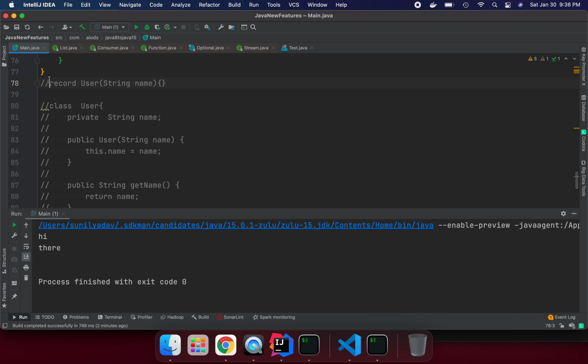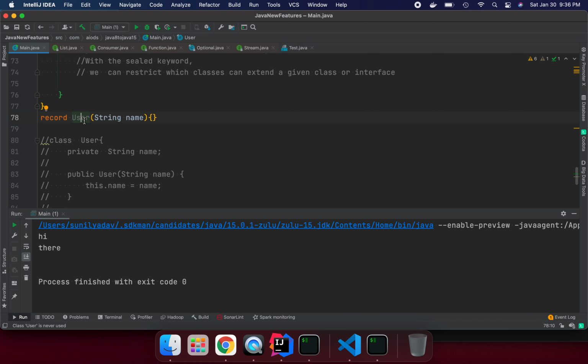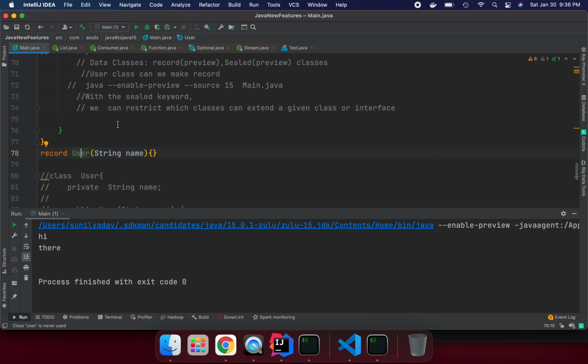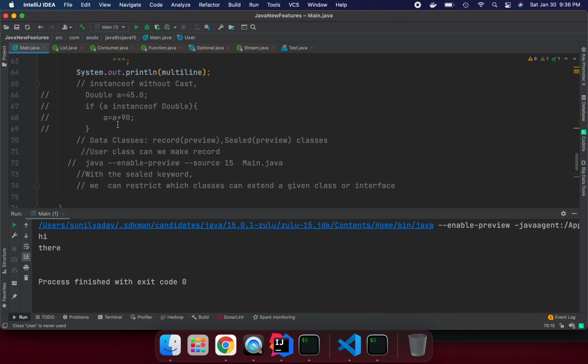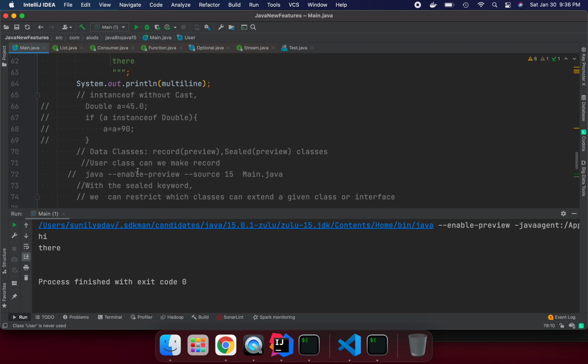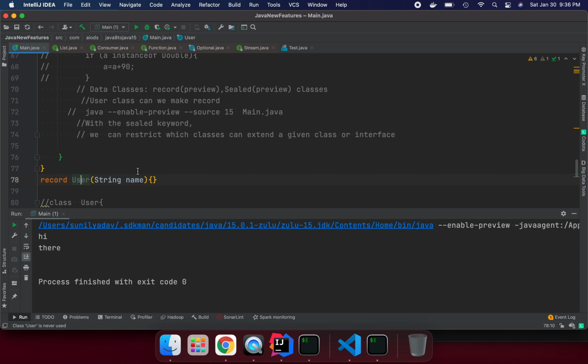Okay, record user. This will have all the setter, getter methods for us, and all the features we want as a data model. This feature we have here. So this is the sealed class, and this is the data class.